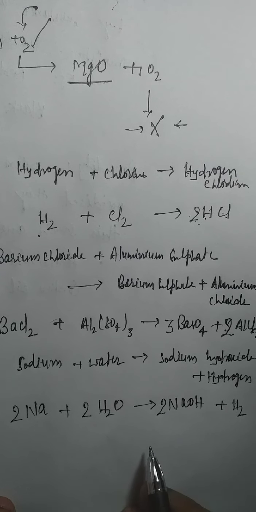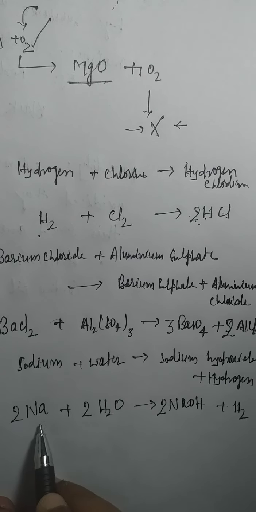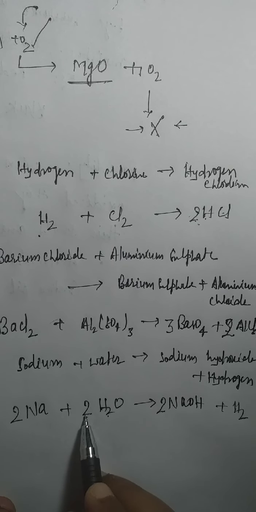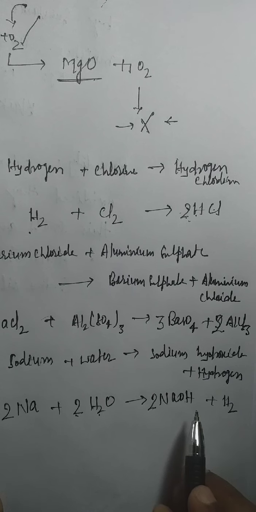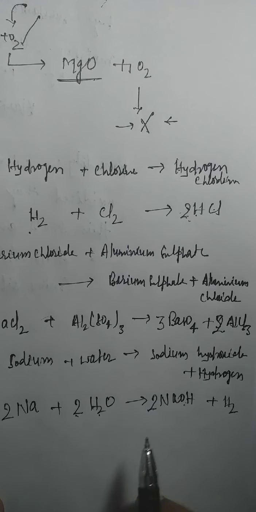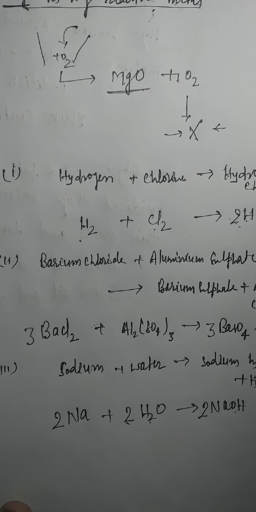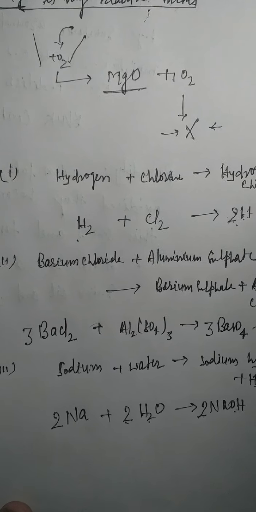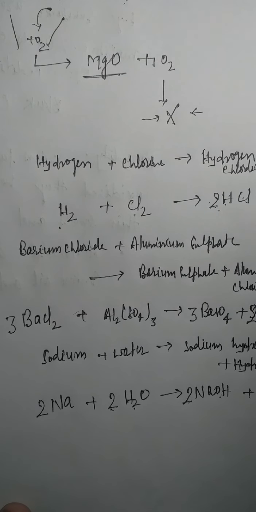It's quite an easy question. Just balance it this way. You will see 2 times Na, 2 times Na, and 2 times 2 is 4 hydrogen. So 2 hydrogen here and 2 hydrogen here, it becomes 4 hydrogen. Oxygen is 2, so simply we added 2. So this is quite easy balancing of a chemical equation, right? And if the question is a little hard, you will still find an easy answer by the nature of the reaction, which we discussed in double displacement reaction. Those are the examples we found here.